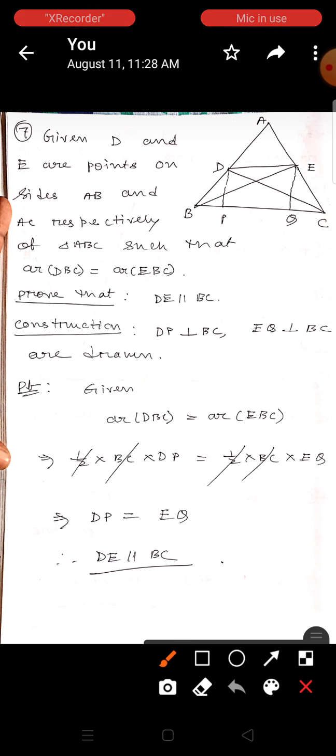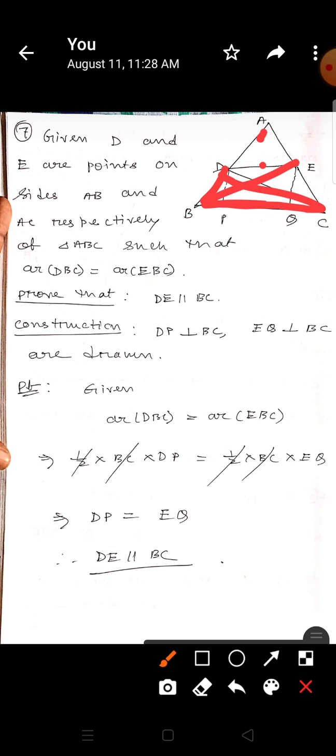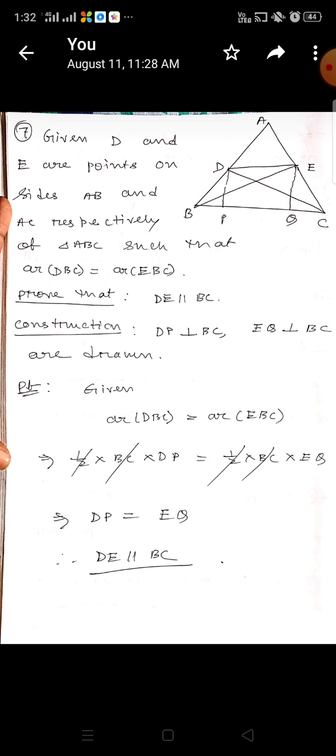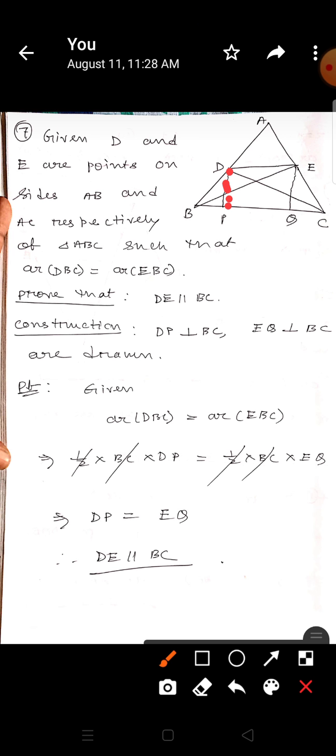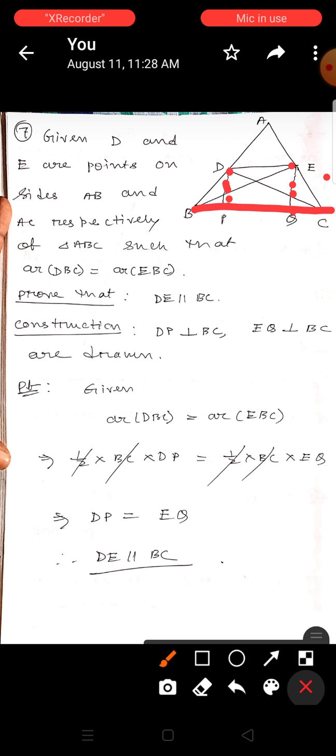Then question number 7. Given D and E are points on the sides AB and AC of triangle ABC such that area of DBC is equal to area of EBC. Prove that DE parallel to BC. So DP perpendicular to BC and EQ perpendicular to BC are drawn.